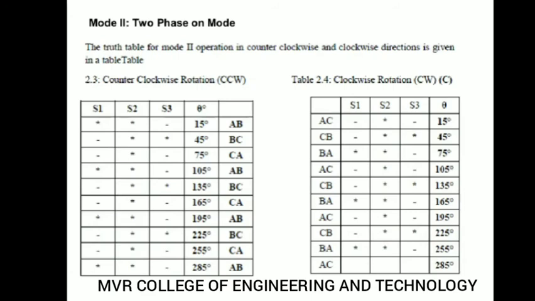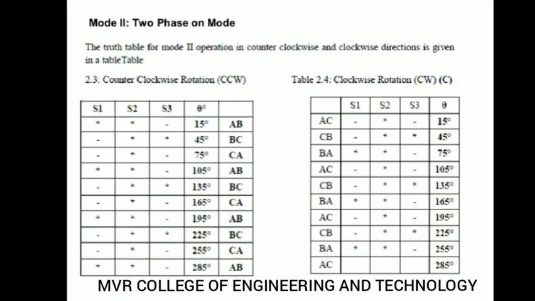S1 is on, S2, S3 are off, 45 degrees, and S1 is on, S2 is off, S3 is on, 75 degrees. S1 is off, S2 is off, S3 is on, 105 degrees. So like this you will get counterclockwise repeatedly. You can give all the step angles at a time. You can observe all these things. Again in the clockwise direction you can see that.